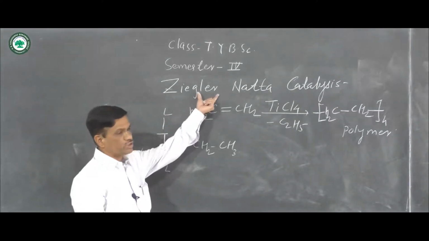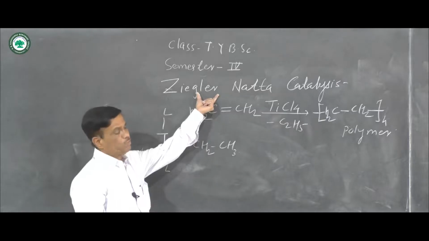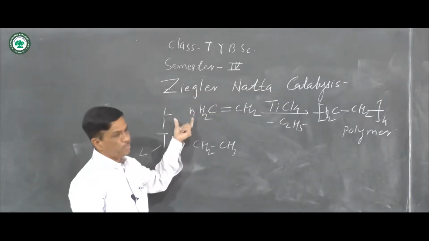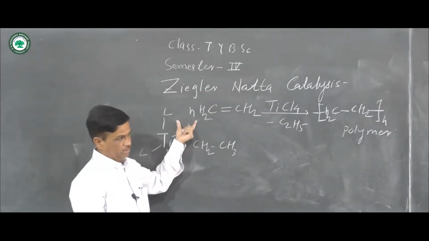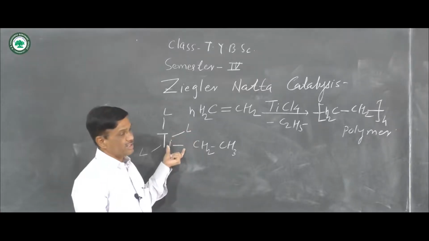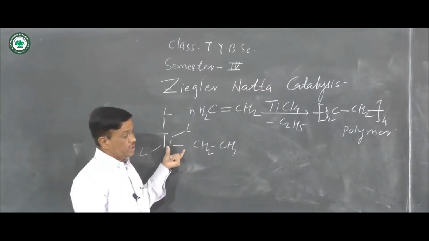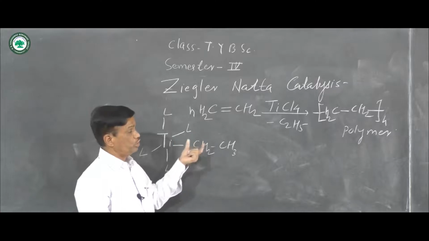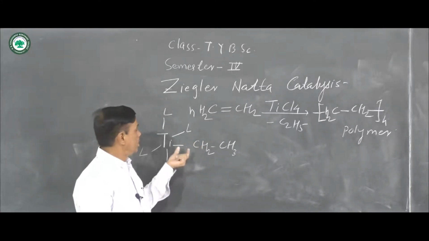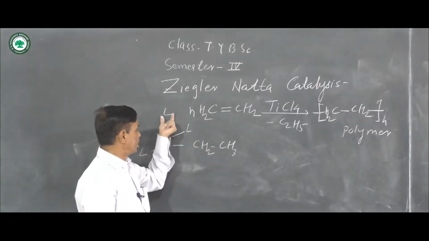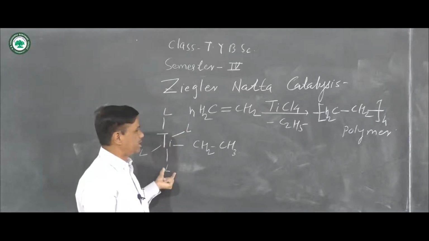Ziegler and Natta, these are two different names. For polymerization at ambient temperature and pressure, the Ziegler-Natta catalysis process is used. Titanium tetrachloride with the ethyl group, TiCl4, has 4 ligands represented by 4Cl.